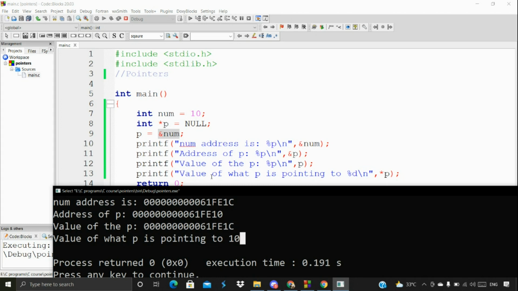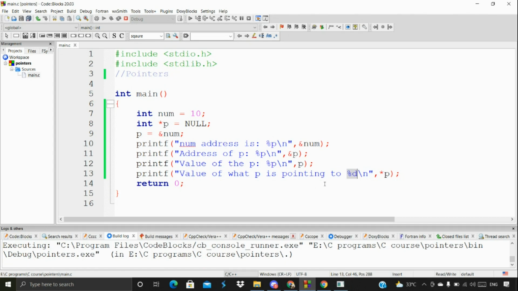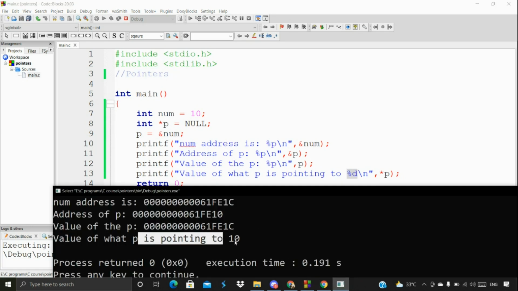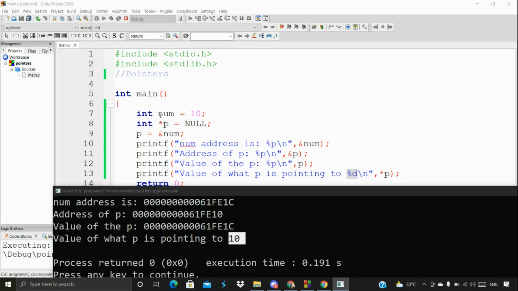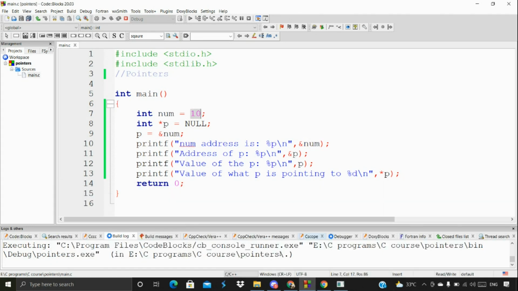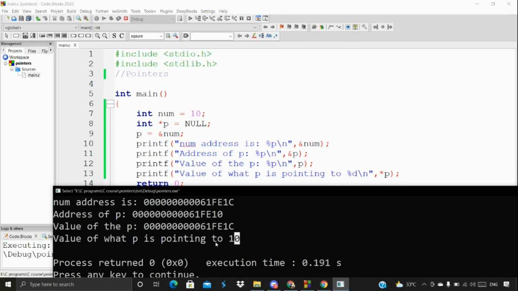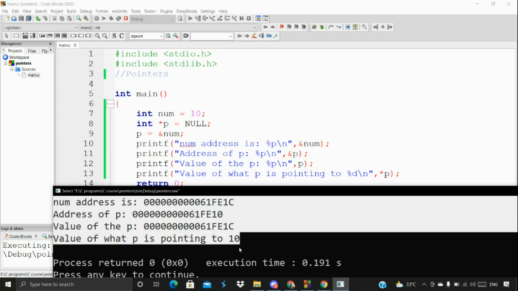Finally, the value of what p is pointing to. Here I've given percentage d, because I don't want to print the address, I want to print the value it's pointing to. It's pointing to num, and the num value is 10, so that's what we got. To get that, I'm using asterisk p. When you want to get the data the pointer points to, we use asterisk p. That's what we have used here, and this is the output we got.